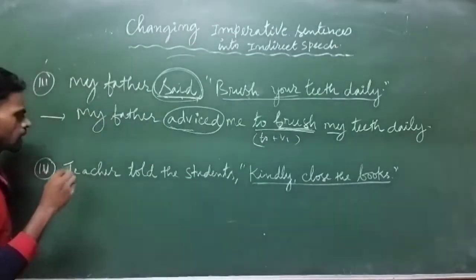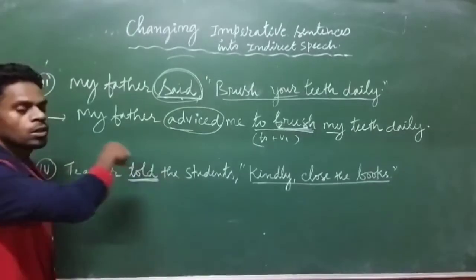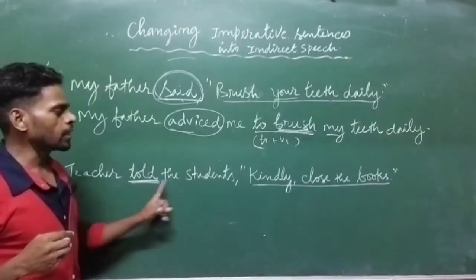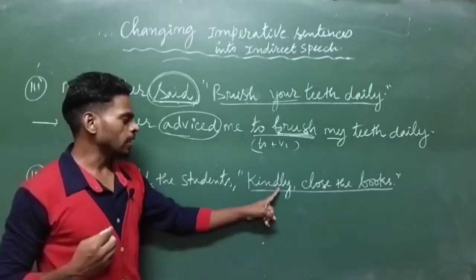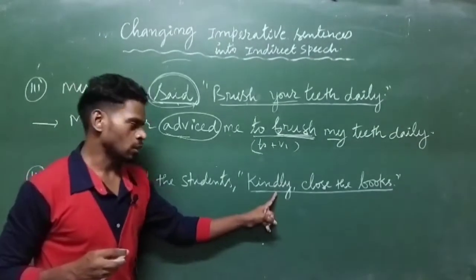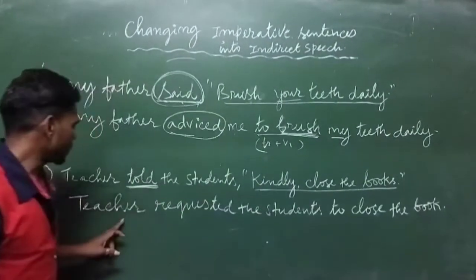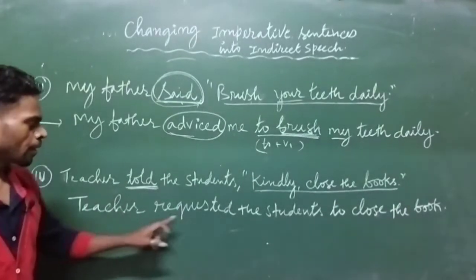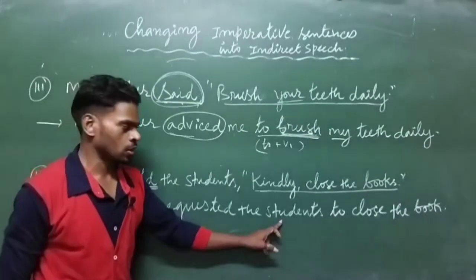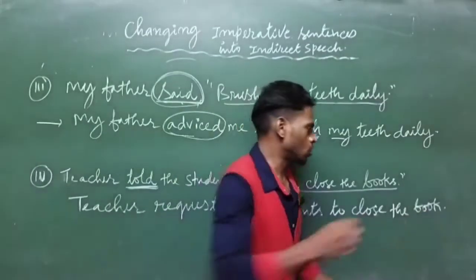So now let's change it. You know that told will change into requested because the teacher is requesting the students kindly. So this is the indication that the teacher is requesting. When we change into indirect speech, it will be: teacher requested the students to close the books.